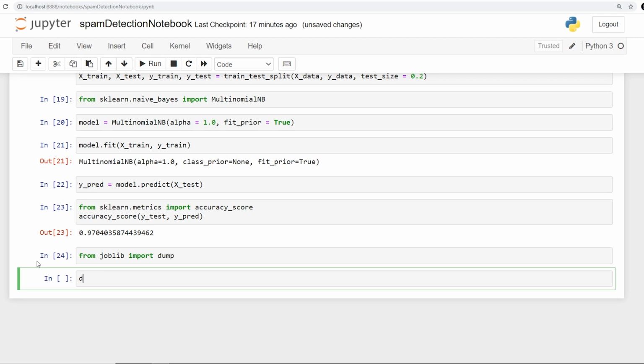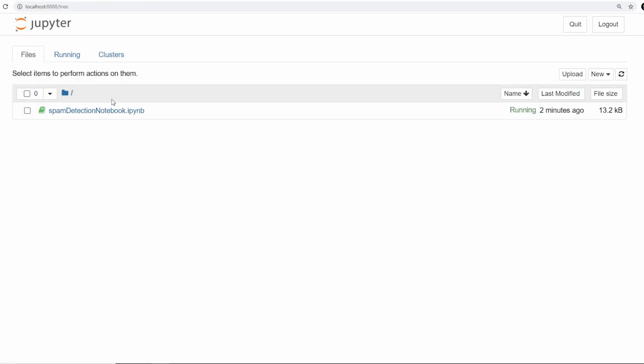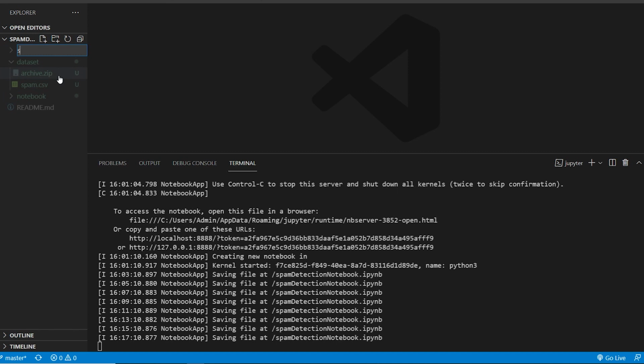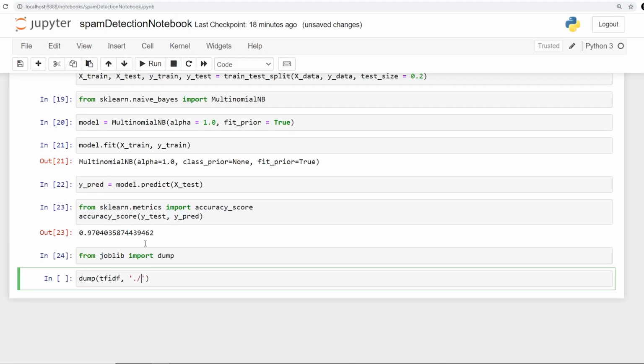Now here you have to say dump, and I'll say tfidf. And now I'll make a new folder over here, called saved_models. This is the name of the folder that I'm making in the root directory.